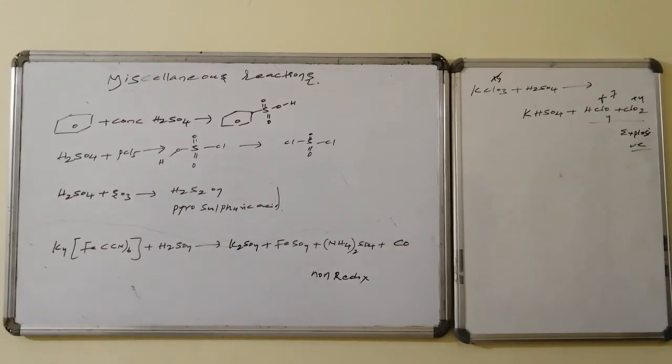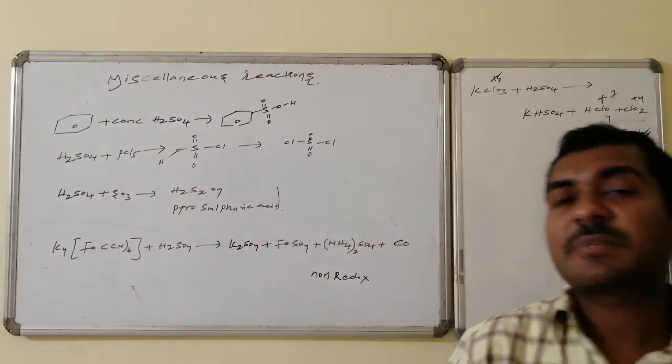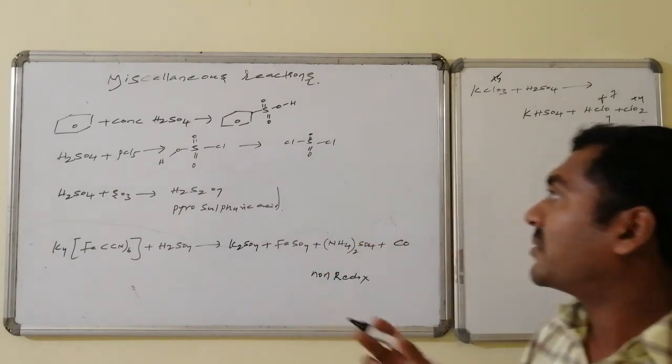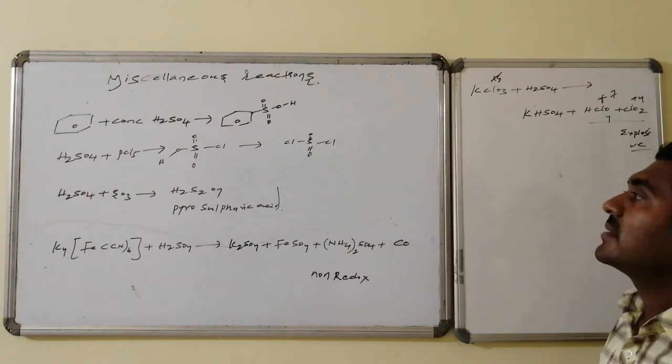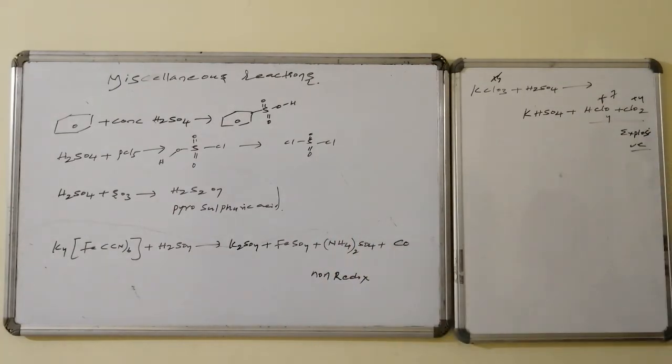Uses of sulfuric acid. Before going to the uses, miscellaneous reactions which are peculiar. On reaction with benzene, it is converted to benzene sulfonic acid, whereas on reaction with phosphorus pentachloride, chlorosulfonic acid formation takes place, and that further leads to the formation of sulfuryl chloride, SO2Cl2.